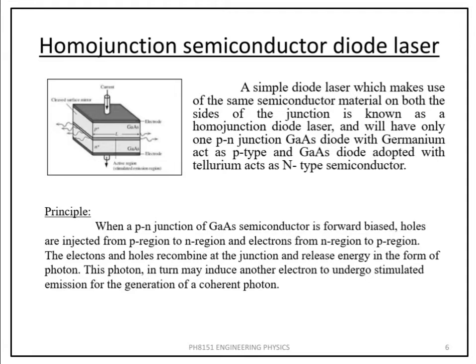Principle. When a PN junction of a gallium arsenide semiconductor is forward biased, holes are injected from P region to N region and electrons from N region to P region. The electrons and holes recombine at a junction and release energy in the form of photon. This photon in turn may induce another electron to undergo stimulated emission for the generation of a coherent photon. Its construction is very simple. It has a metal contact, power supply, and two polished surfaces of a semiconductor layer of gallium arsenide.